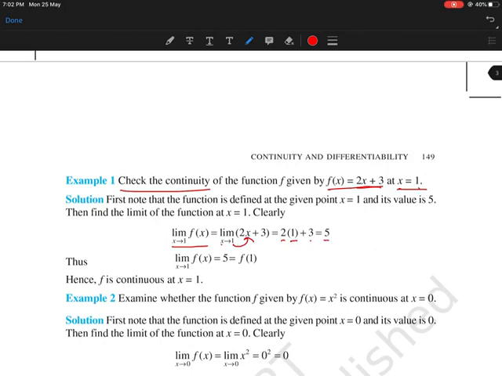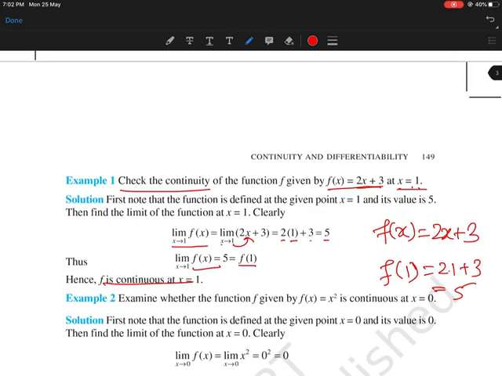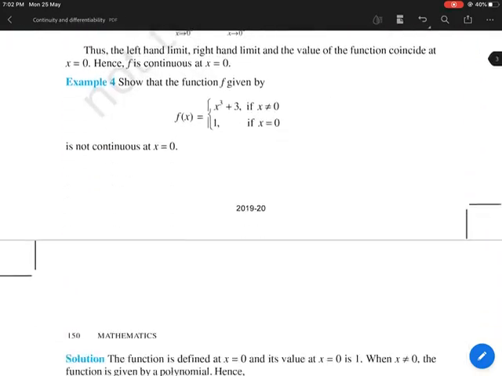And what about the value at point 1? So f(1), the value of the function at 1. You have f(x) equals 2x plus 3. So what will f(1) be? f(1) will be 2 into 1 plus 3. It is 5. So you will see the limit and the value of the function are the same. So this is a continuous function. We will do some more questions.